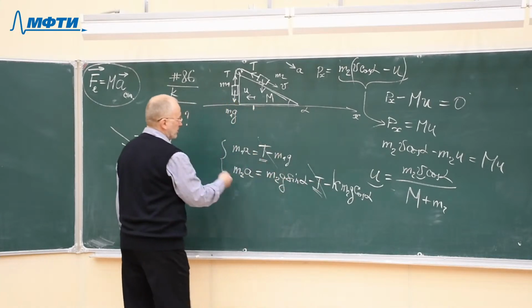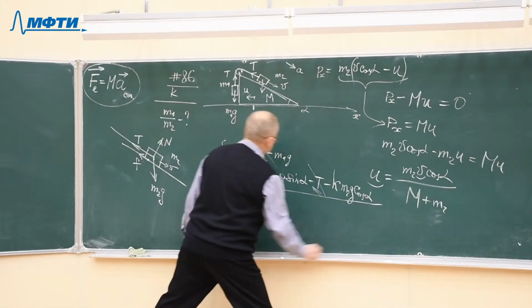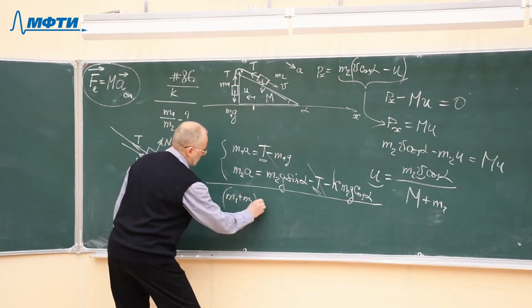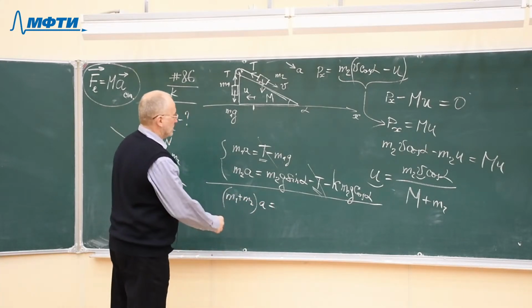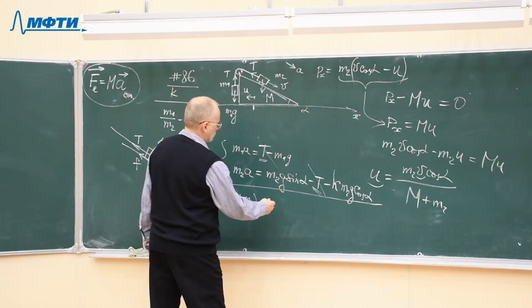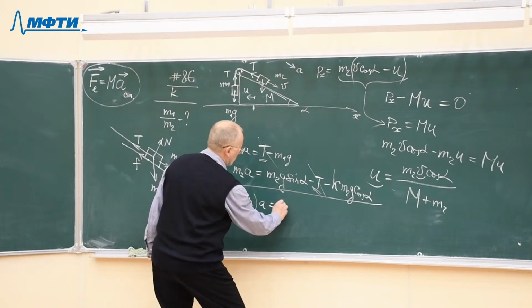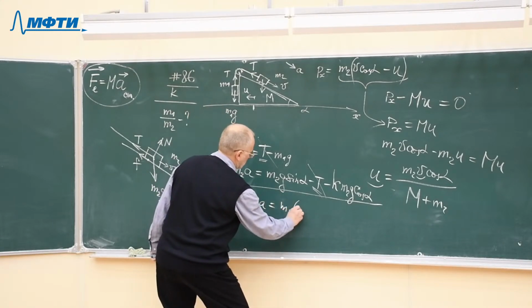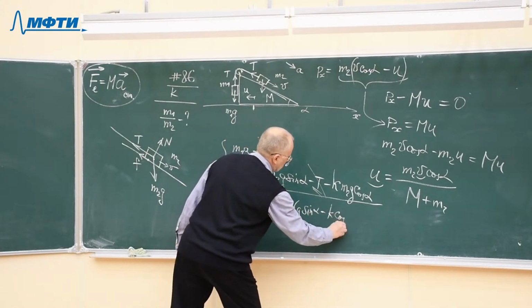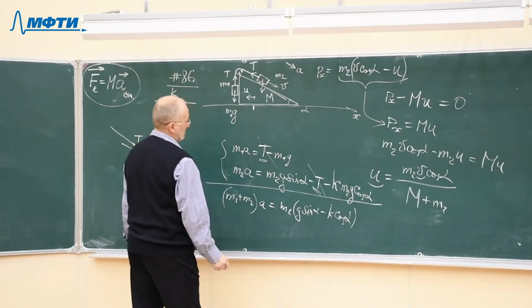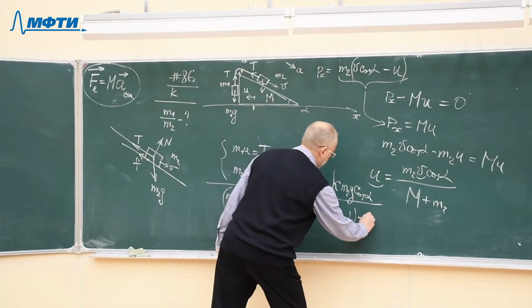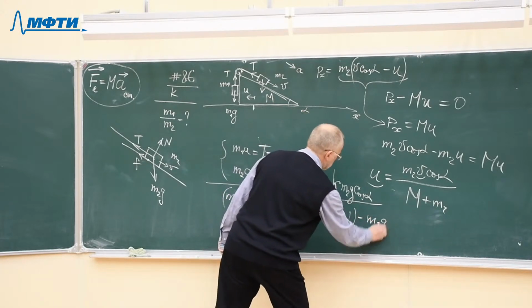Then we obtain m1 plus m2 times acceleration equals m2 g sine alpha minus k cosine alpha, minus m1 g.